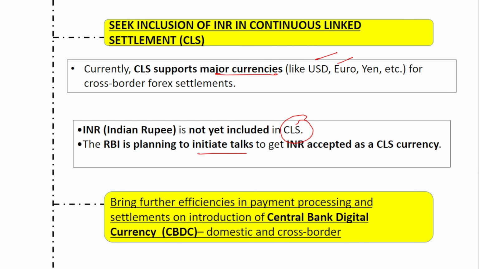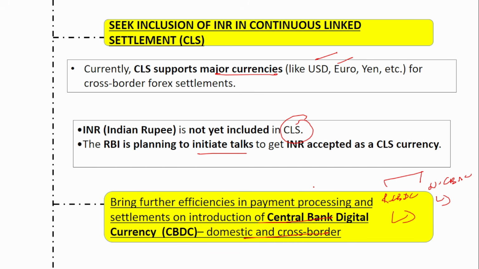Next is bringing further efficiency in payment processing and settlements on introduction of the CBDC, domestic and cross-border. We know that the central bank digital currency has already been introduced by the Reserve Bank of India, and there are two types of CBDC. One is the retail CBDC, another is the wholesale CBDC. Retail CBDC, you and me, normal people can access, and wholesale is especially for entities like financial institutions in order to make huge transactions, huge deals. This wholesale has already been used for domestic purposes. Now, further initiatives are being taken to use it for cross-border transactions also.